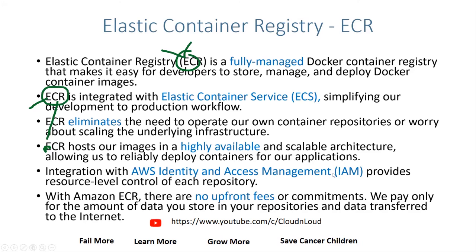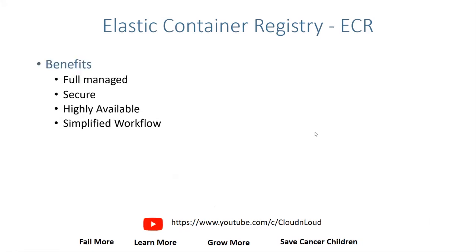So let's clear this out. With Amazon Elastic Container Registry, there are no upfront fees. You are just storing the images. If you keep adding data, then you need to pay according to the data you are storing. So let's go to the next slide.